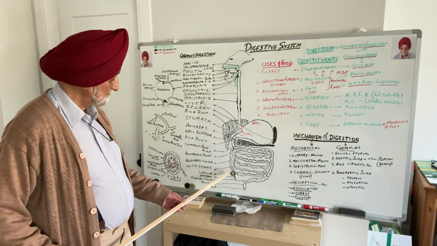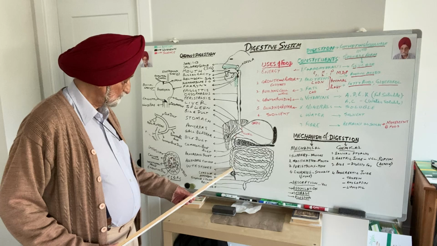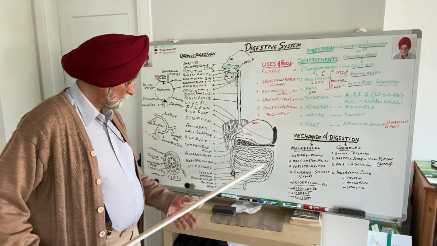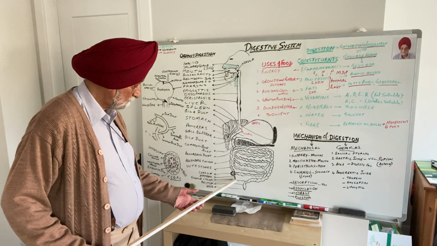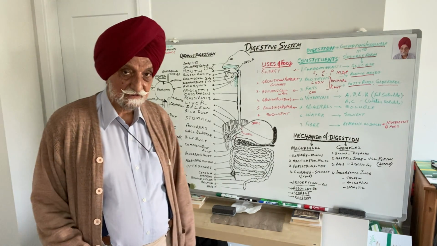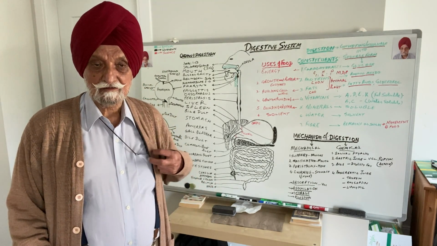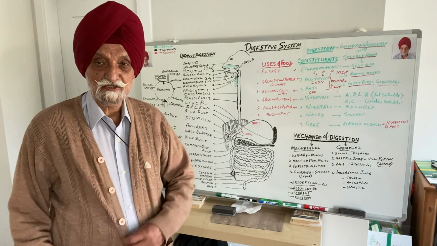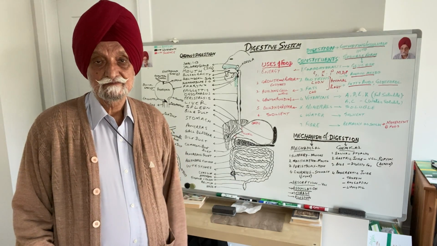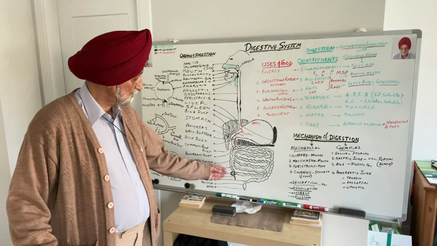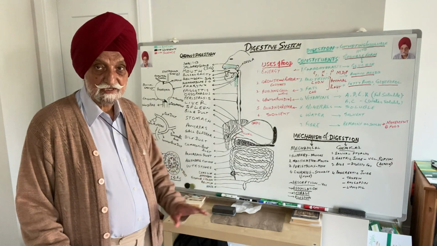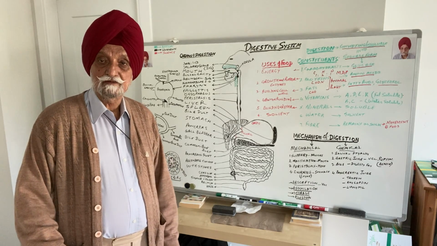Now, I have to tell you one thing here. As the small intestine joins the large intestine, this structure is called the cecum. And the cecum has a finger-like attachment towards the lower side called the vermiform appendix. Here, nature's miracle: this vermiform appendix is not functional. Even if the food is kept here for some time, no digestion takes place here. The vermiform appendix doesn't help in any type of digestion.